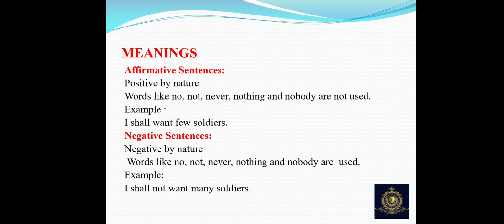For example, I shall want few soldiers. Here the negative words are not used. And the second type is negative sentence, which means it is negative by nature, and words like no, not, never, nothing and nobody are used. For example, I shall not want many soldiers.